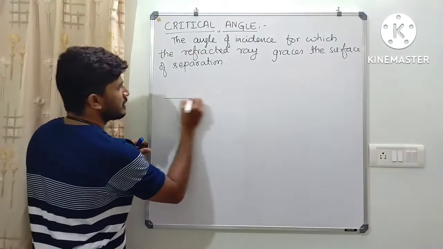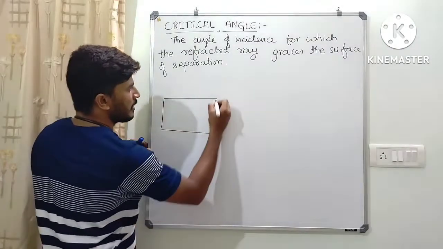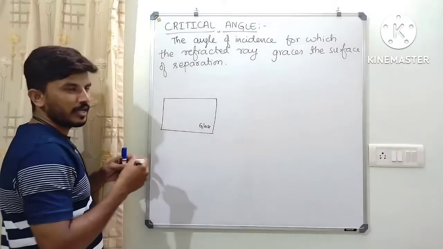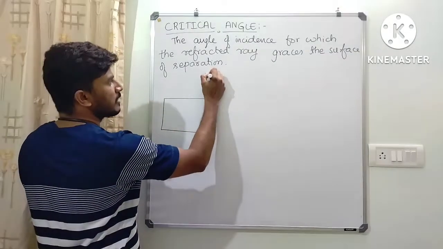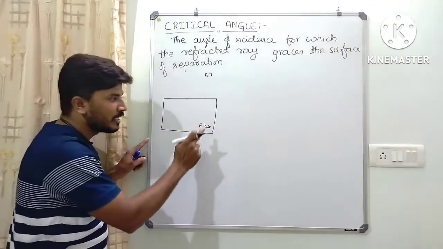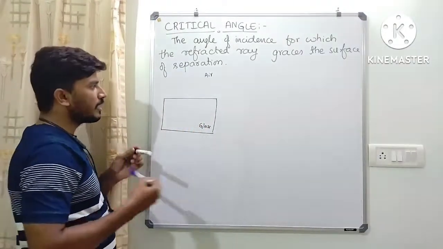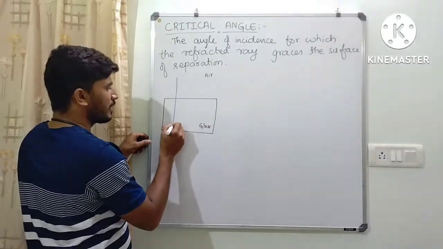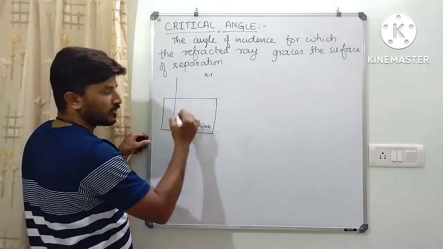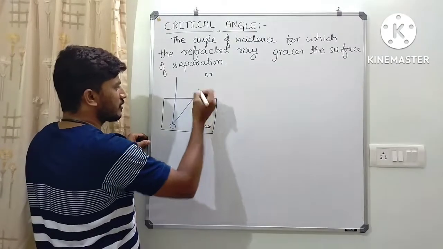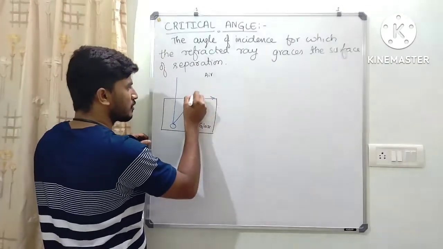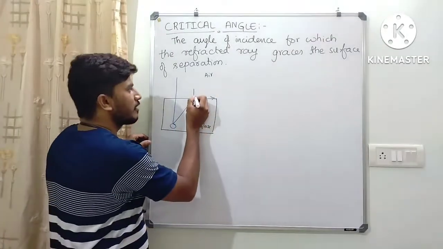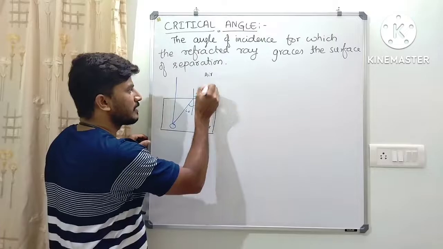Means, if you consider this is one optical medium like glass, and this is the other optical medium, air. This is the rarer medium, this is the denser medium. Let me consider this is the normal. Here we have a coin or an object. So the ray which is moving in this direction grazes the surface of separation. For this, the angle of incidence is the critical angle and the angle of refraction is 90 degrees.